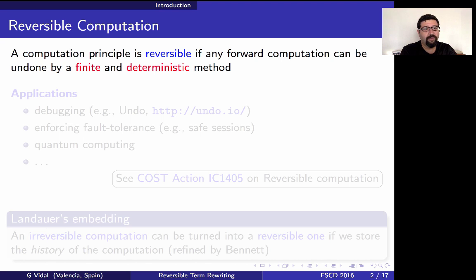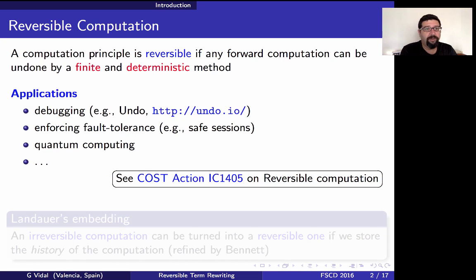There are many applications of reversibility. A popular application is debugging. We can find a debugger where, when an error is spotted, the user can go backwards in order to look for the source of this error.